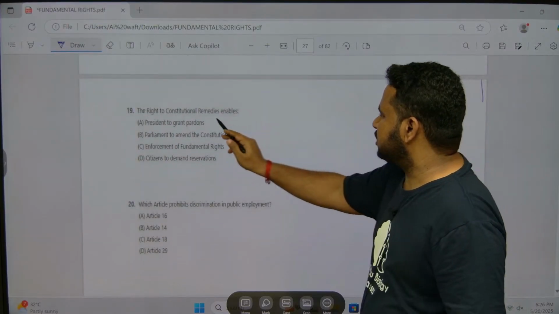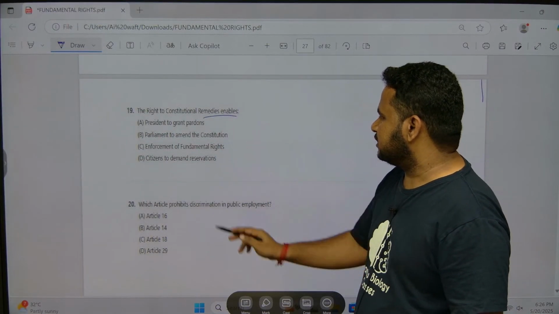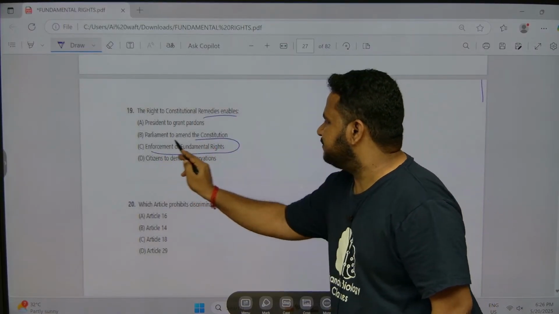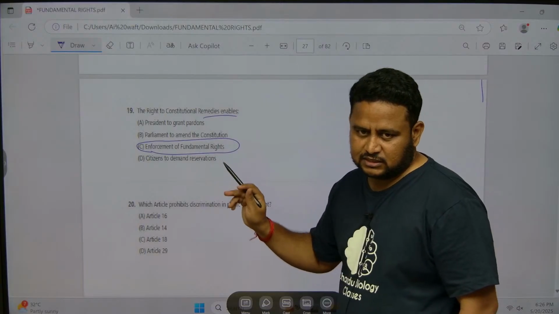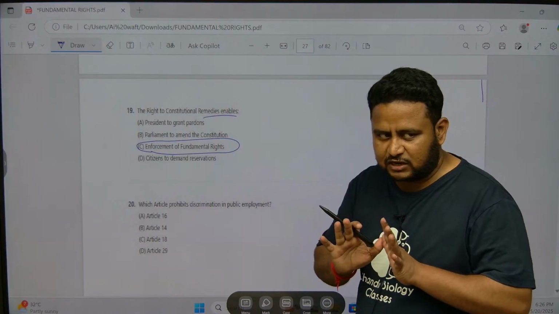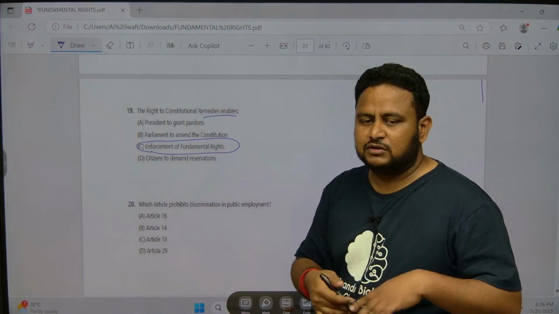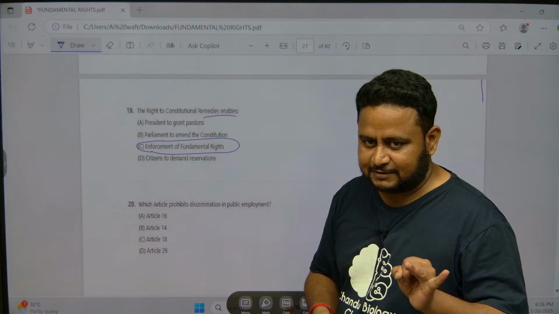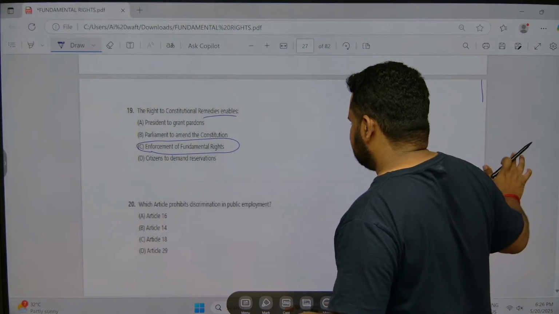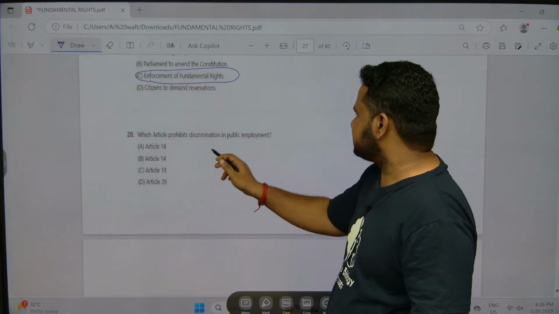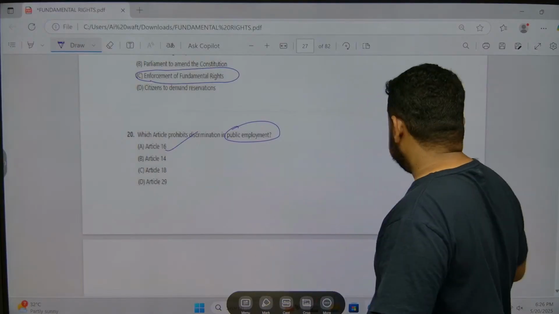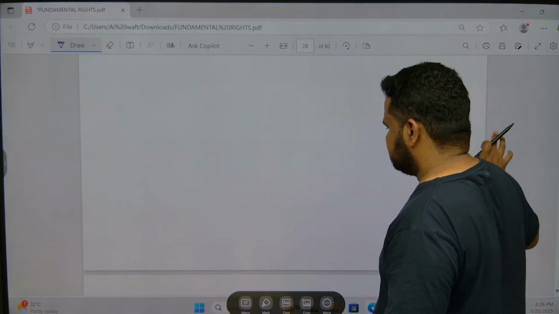The right to constitutional remedies enables what? Not Parliament to amend the constitution. It is the enforcement of fundamental rights. Very important. It's not about amendment, it is talking about enforcement of fundamental rights through issuing writs: habeas corpus, mandamus, quo warranto, certiorari, prohibition. Okay. Next, which article prohibits discrimination in public employment? Employment is 16. 15 is discrimination. That's it. All right.